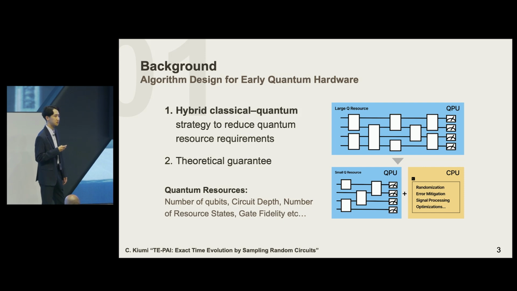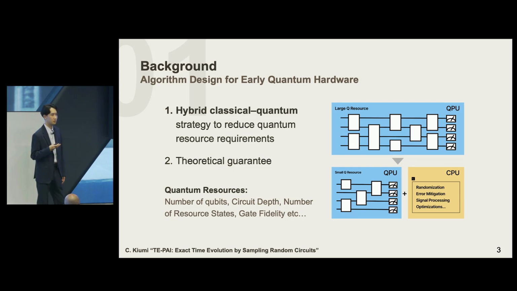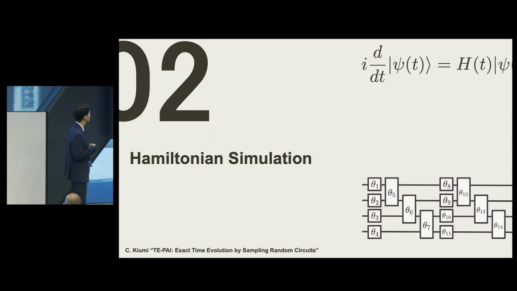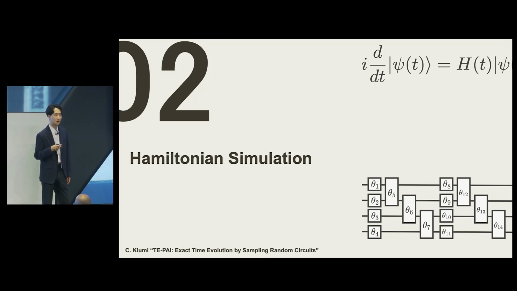Here, the quantum resources mean a lot of things in different contexts. But here, we focus more on the number of qubits, the number of quantum gates, the number of resource states like T states, and gate fidelity, and so on. As everybody here knows, Hamiltonian simulation is one of the most important applications of quantum computers. And Hamiltonian simulation is a key candidate for demonstrating a practical quantum advantage.